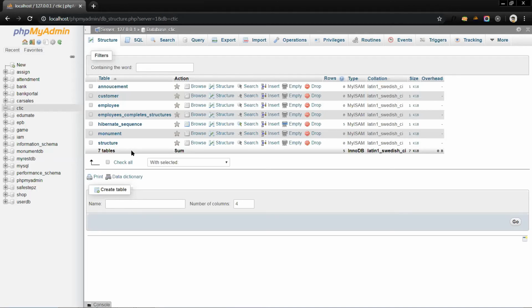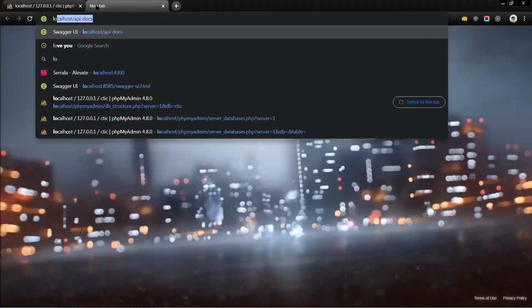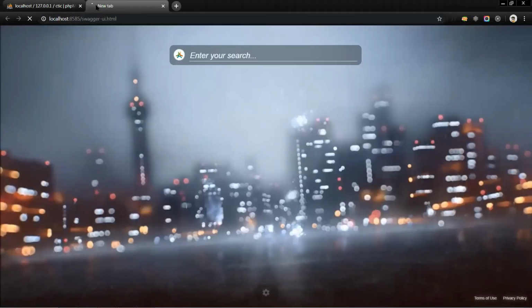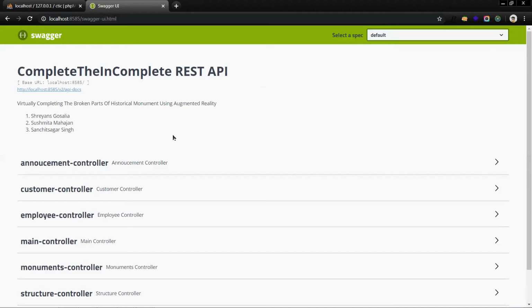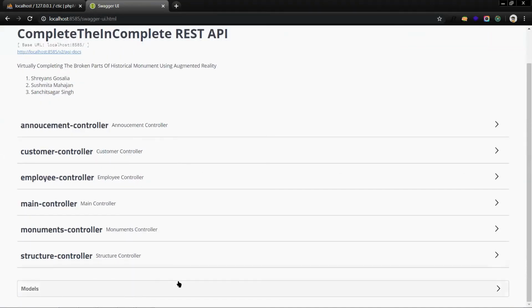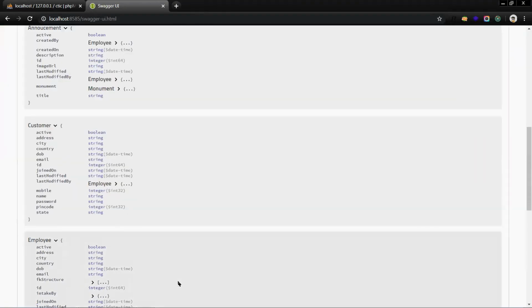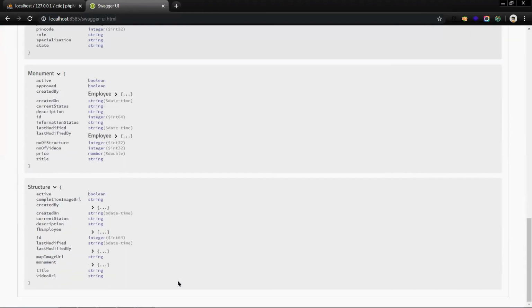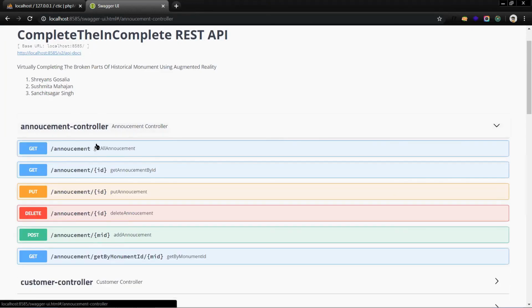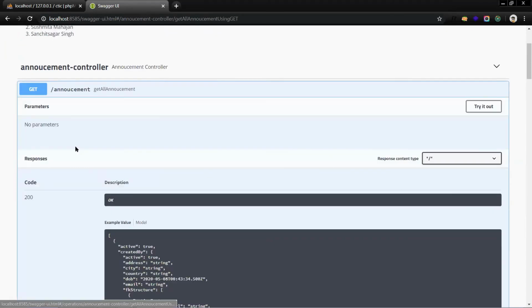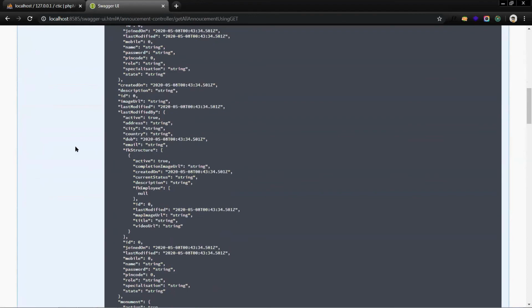Also, for the ease of the APIs that are made in the backend, made available to the front end, we have Swagger inbuilt for the API docs. So here you can see that the Swagger is getting opened, and it has all the controllers and the models as well. So the database model that we saw is being shown over here for all the tables. At the same time, all the APIs that are being built can be shown over here, and they can be executed from here.